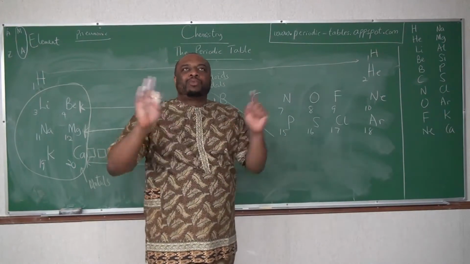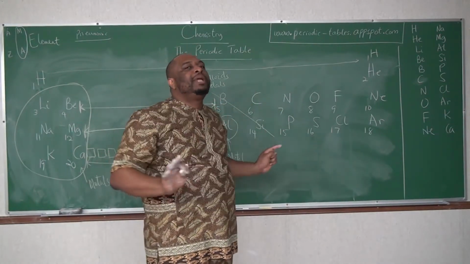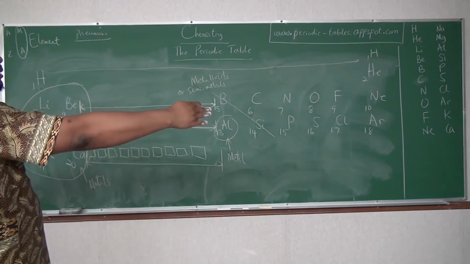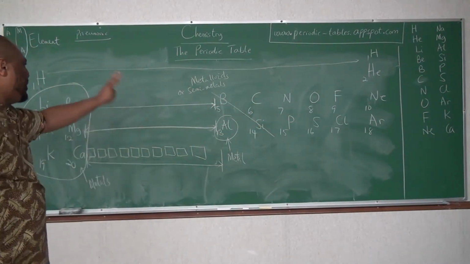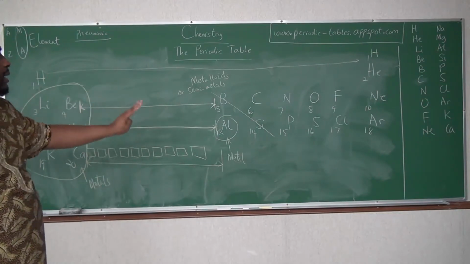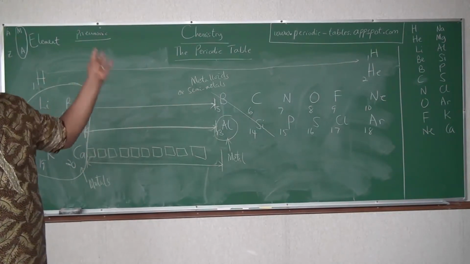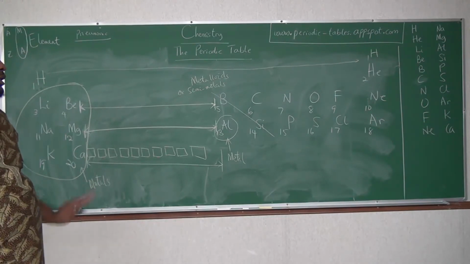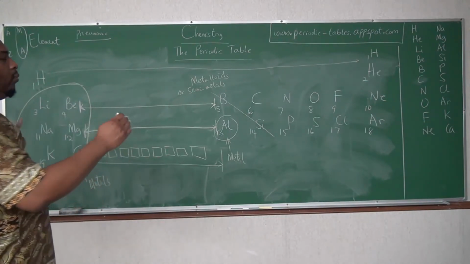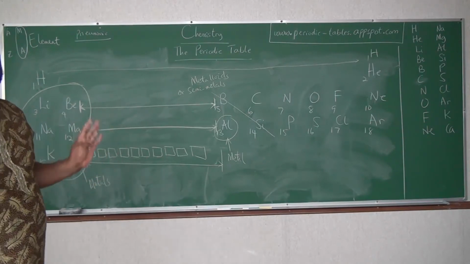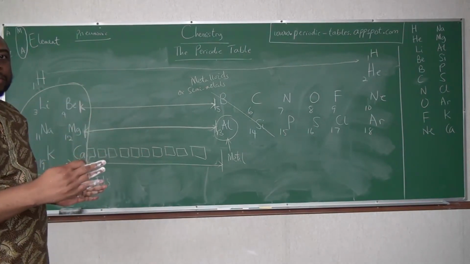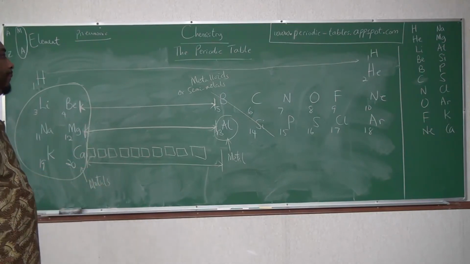So what I just want you to know today is the first 20 elements and how to arrange it like this. Metals, semi-metals, non-metals, we will still talk about them in subsequent videos. One of the reasons why it's arranged that way is that you can easily demarcate the metals from the non-metals with the periodic table.